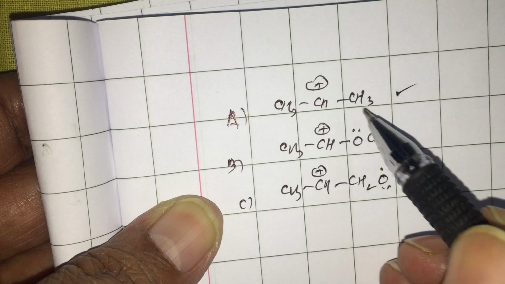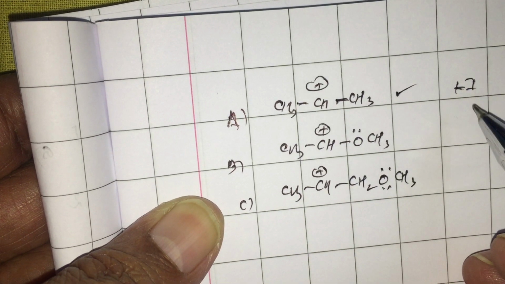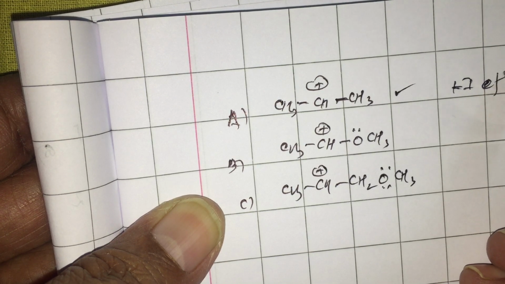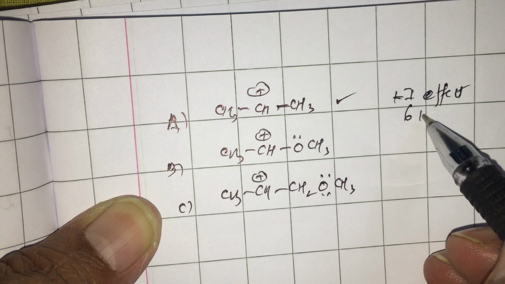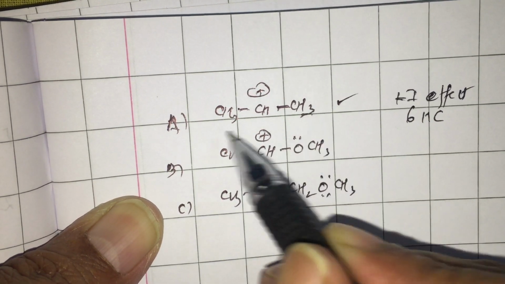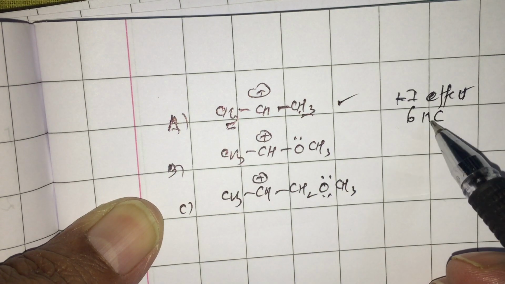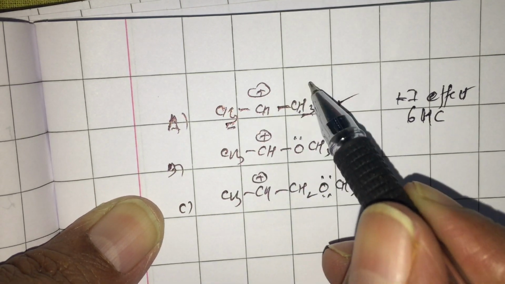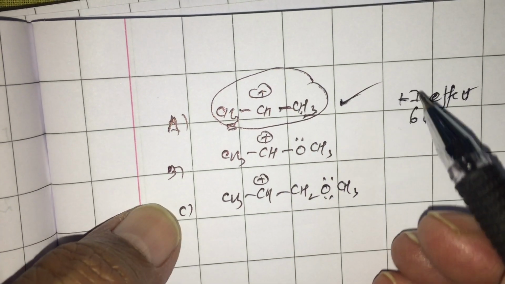If you look at the first one, there are two methyl groups which have a plus I effect, that is the electron releasing inductive effect, and they can also cause 6 hyperconjugation forms, no bond resonance through these 6 hydrogens. So 6 hyperconjugation forms can stabilize this isopropyl carbocation nicely.